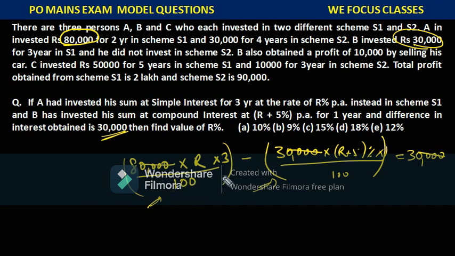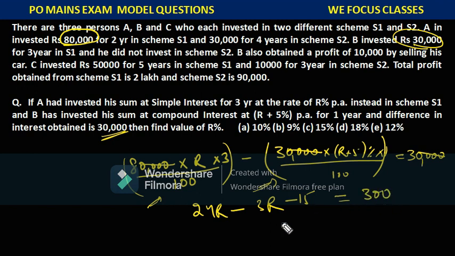Here the denominator is 100, here the denominator is 100. So this is 24R minus 3R, minus into 3 into 5, this is minus 15. And the denominator 100 goes this side, this will become 300.